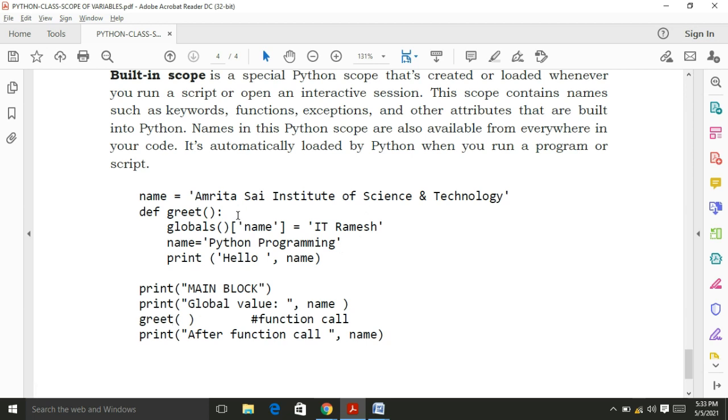I call this function. Within the function, the name is Python programming. So Python programming is printed because of the local variable value name. But I change the global variable value name as IT Ramesh. After the function call, it is printed as IT Ramesh.